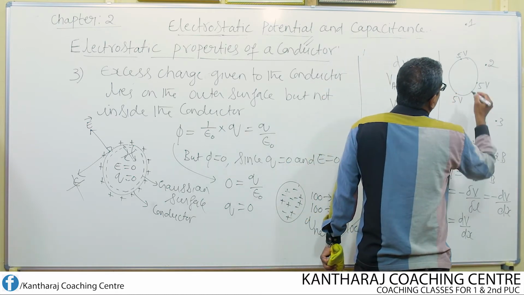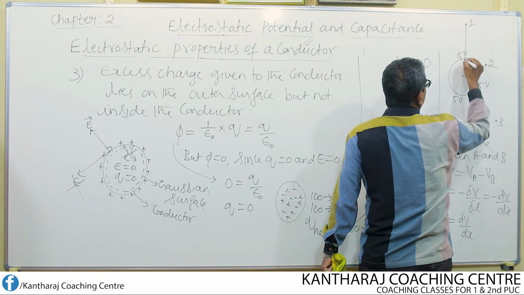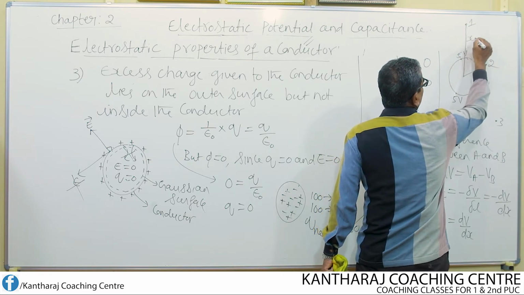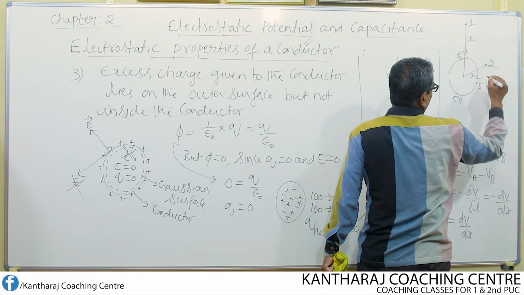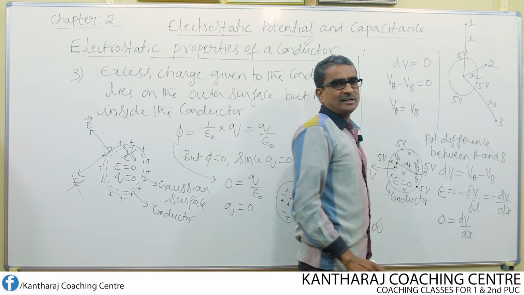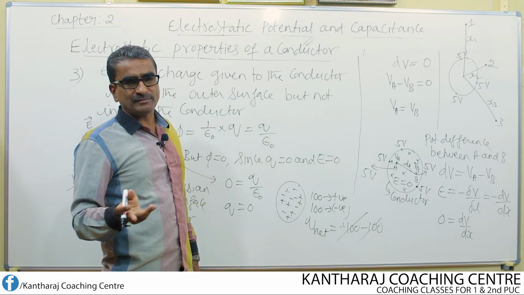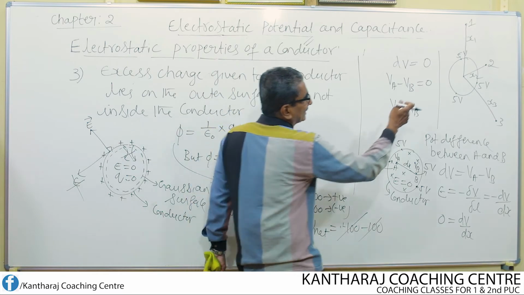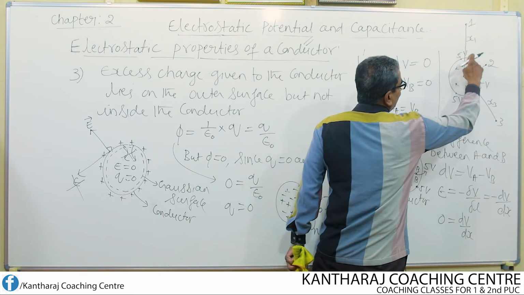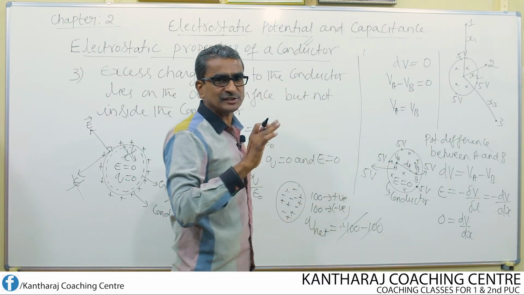Why is it different? These points are not at the same distance from the center of the conductor. Look here, this is at a certain distance, say x1, this is at a distance x2. Similarly, if you choose this, this is at a distance x3. Outside the conductor, at different points, the potentials are different, whereas inside the conductor at any point, the potential remains the same. Even on the surface of the conductor at any point, the potential remains the same.